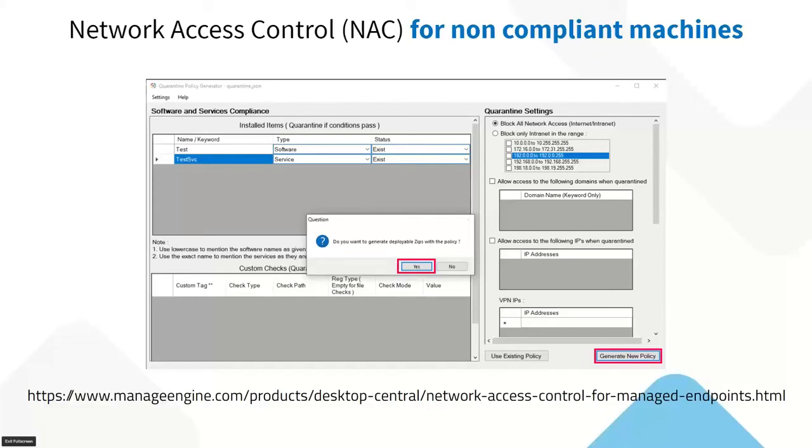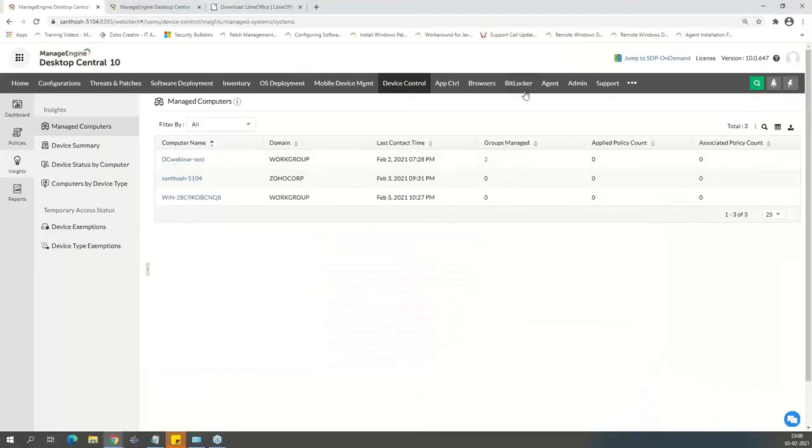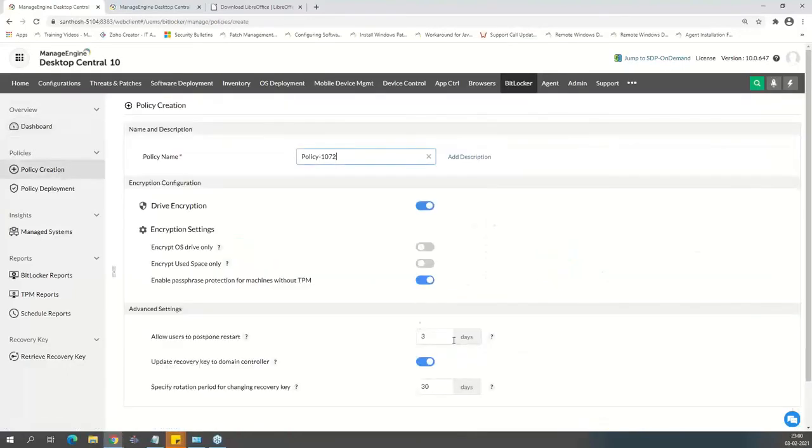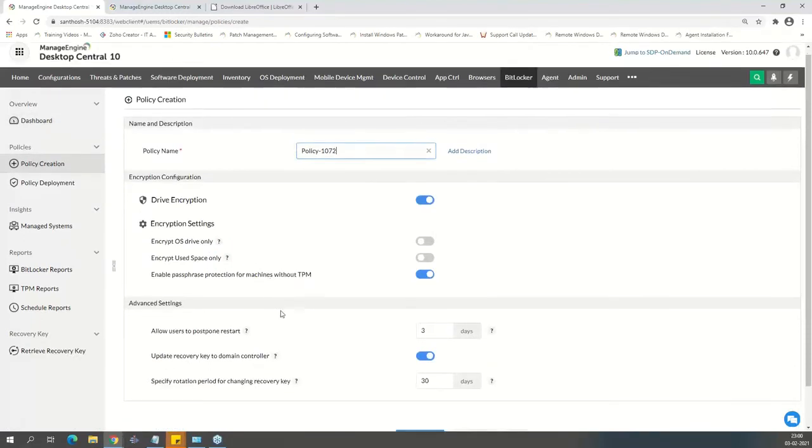Network access control. One last thing with the product would be the BitLocker management, right? If you have a complete security suite, if you're opting for the security add-on completely, then you will get BitLocker management. BitLocker management is not available separately. It's available only along with the suite, right? And again, same here, create a policy and then push it onto the devices. You can create encryption. It will also fetch the recovery keys.